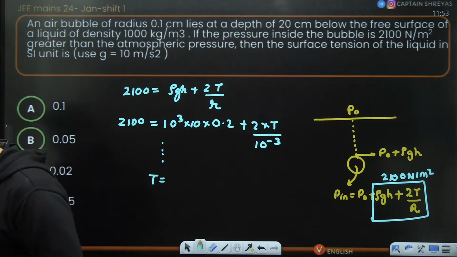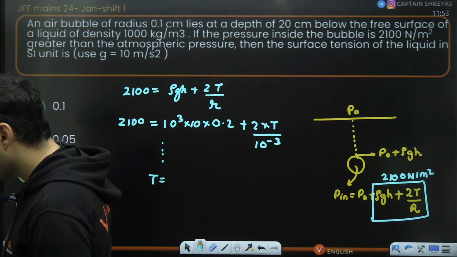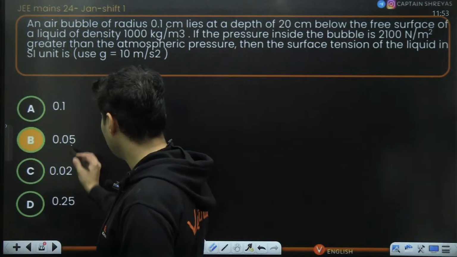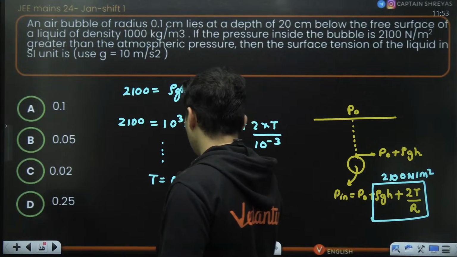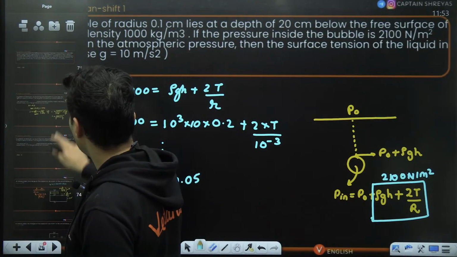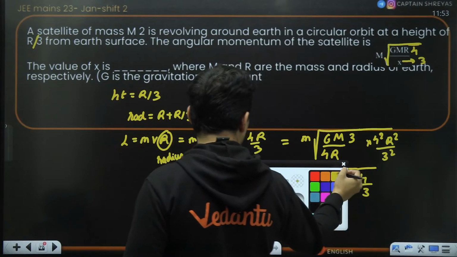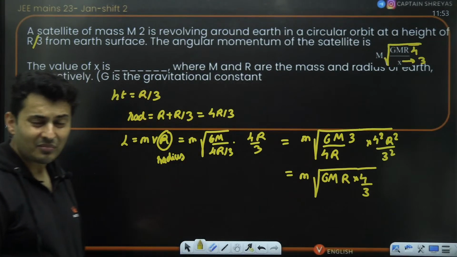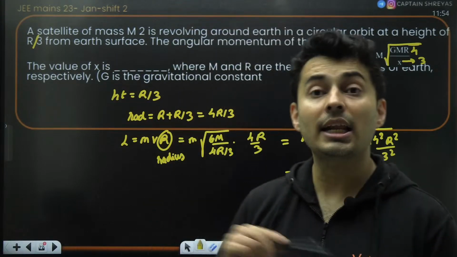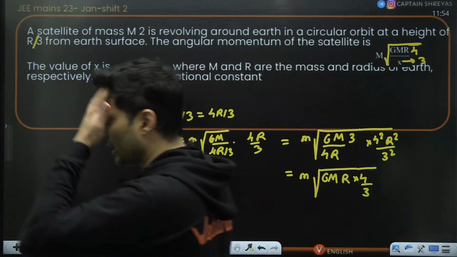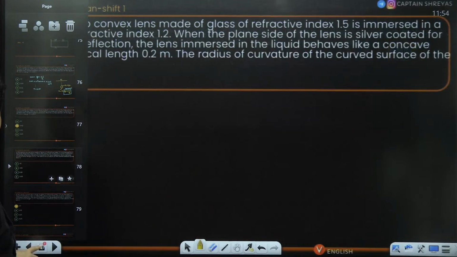Okay. Awesome. Is that absolutely clear? Is V root? I think you were asking about the previous question. By the way, this answer is 0.05. If you're talking about the gravity question, yes, remember the velocity of any satellite in a circular orbit is given by root GM by radius. Okay, Logesh? Fair enough. All right, moving on to the next question.